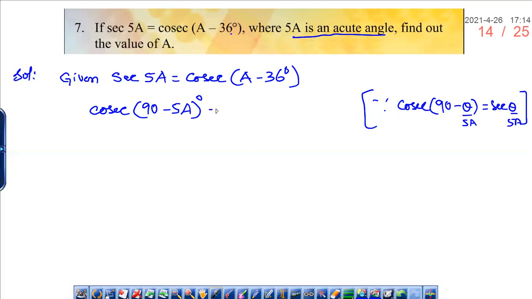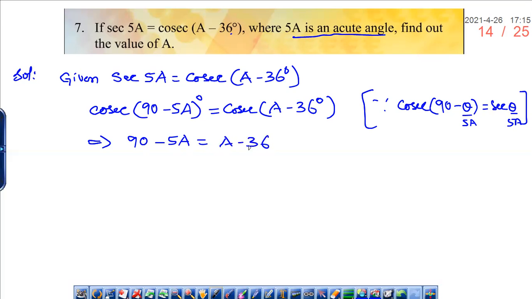Clear? So that is equal to cosecant A minus 36. We are changing only LHS. Now the ratios are equal, right? So can I write implies 90 minus 5A is equal to A minus 36? Can I write? Yes, sir. Okay.